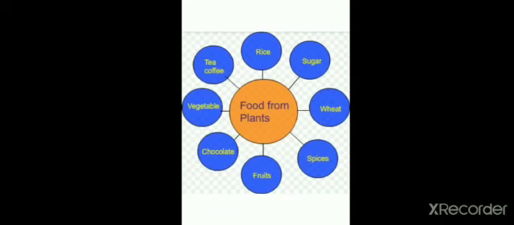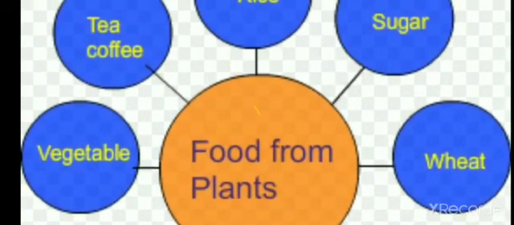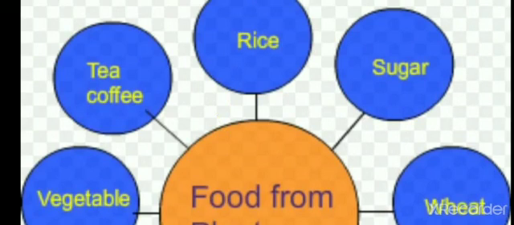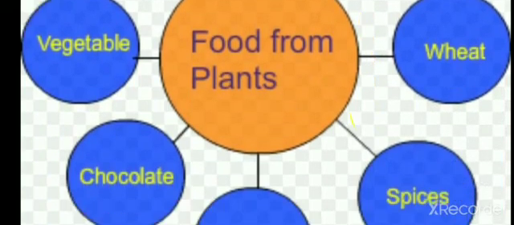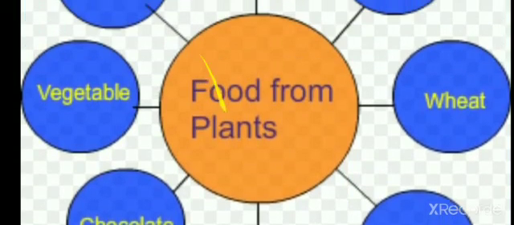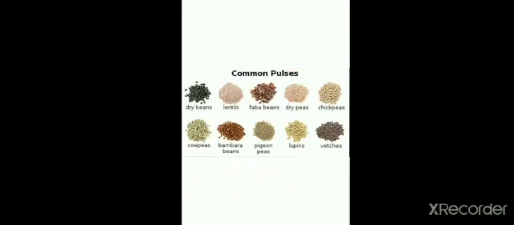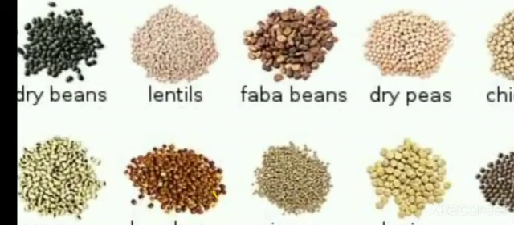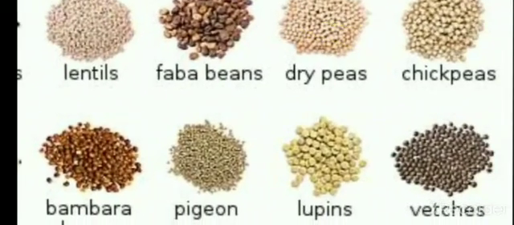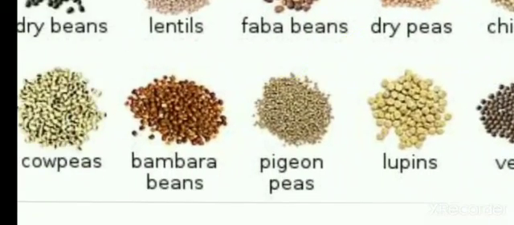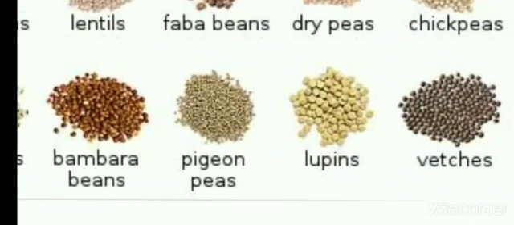These are all the food materials that we get from the plant sources: rice, sugar, wheat, spices, fruits, chocolates, vegetables, tea, and coffee. Examples of pulses are dry beans, lentils, faba beans, dry peas, chickpeas, cowpeas, bambra beans, pigeon peas, lupins, and wedges.